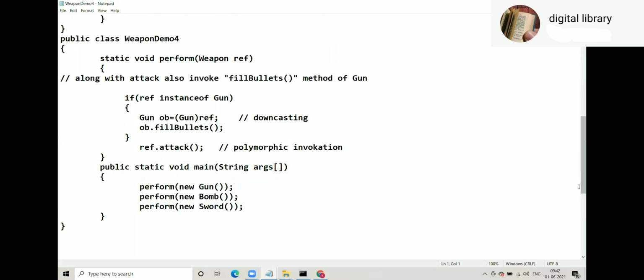Then I have two more classes like bomb and sword, in which we don't have to perform fill bullets. Then we can use reference instance of gun or reference instance of AK-47. But then what about downcasting? Downcasting has to be for that class, no? AK-47 or whatever you are saying, rifle.